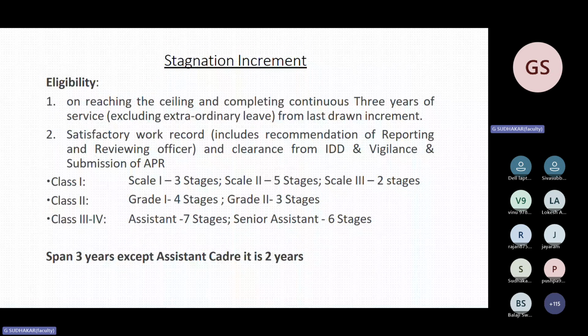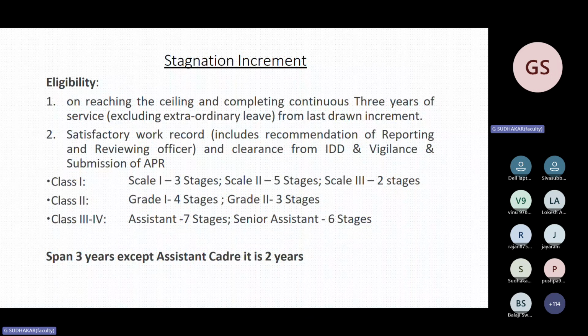For these cadres, stagnation increment is not applicable, because the number of officers getting the ceiling in scale 4, scale 5 and scale 6 is very minimal. But in scale 1, scale 2, scale 3, many officers have not been promoted to the next cadre, and since they stay in the same scale, they get stagnation increments. For scale 4 to scale 7, there is no concept of stagnation increment.